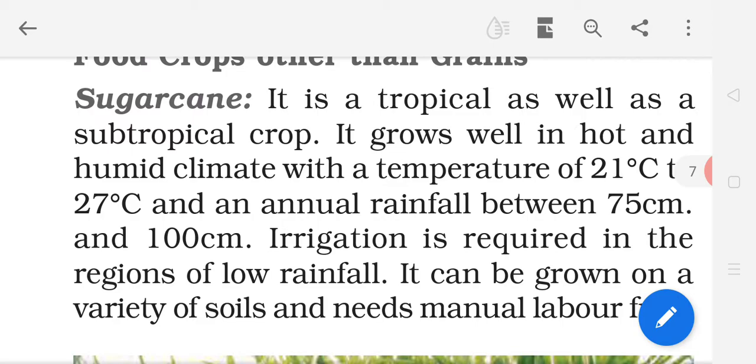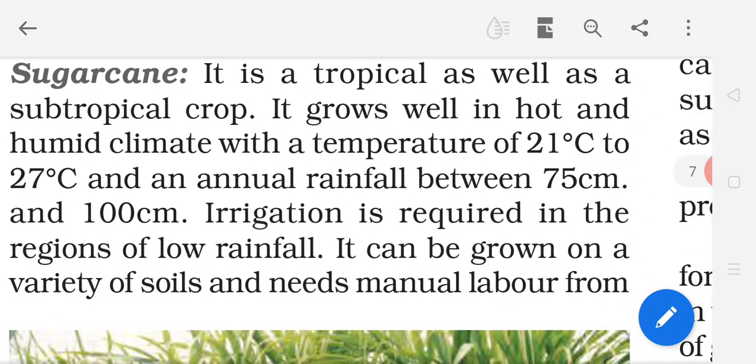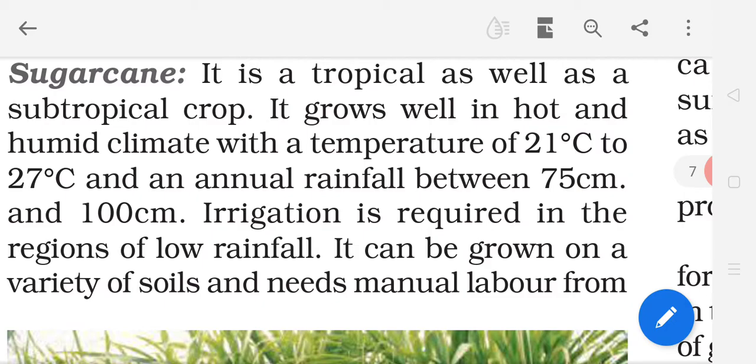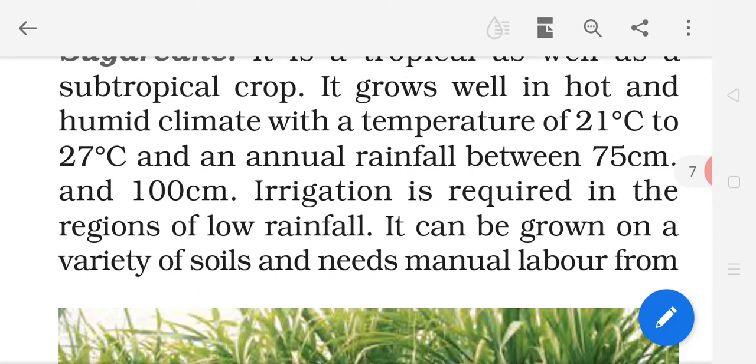Hot and humid climate with a temperature of 21 degree Celsius to 27 degree Celsius and an annual rainfall between 75 centimeter and 100 centimeter.